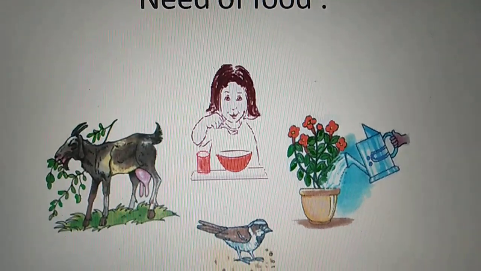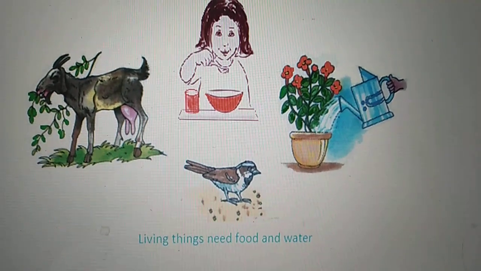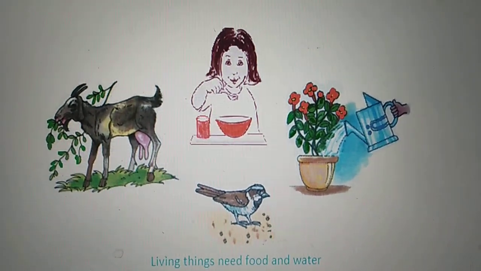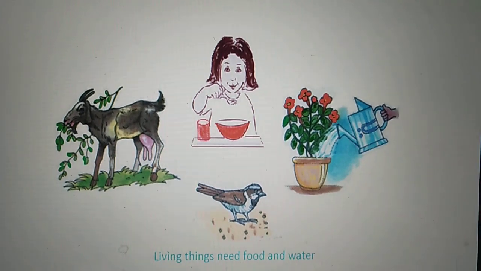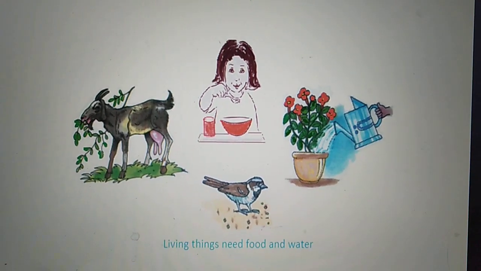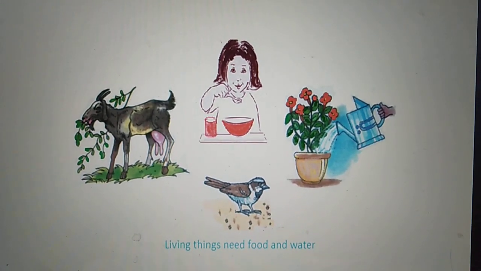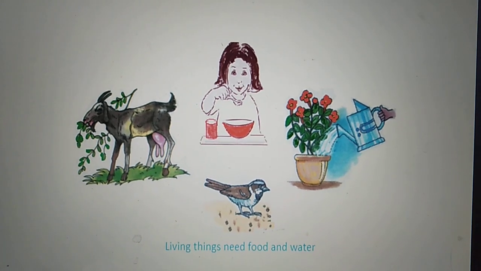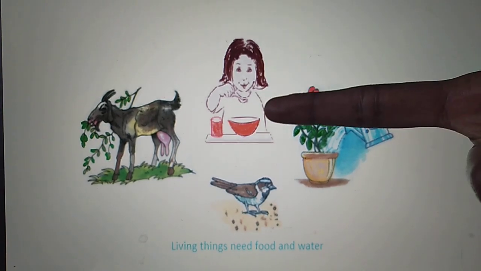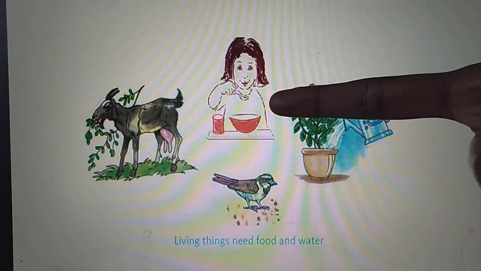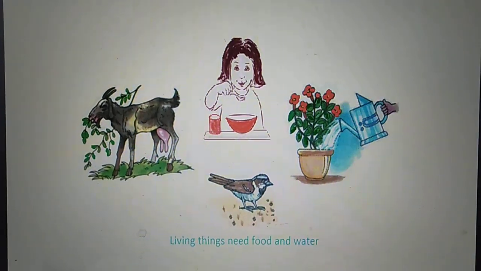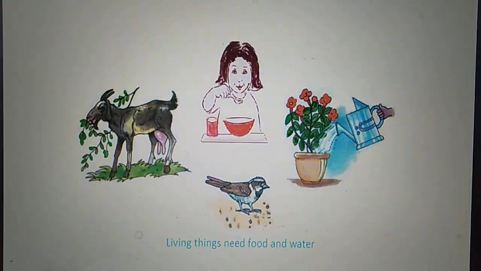Why do we eat food? We all know we are eating food to get energy and to be alive. Food is essential, and water also. Every living thing needs food and water. A human, like this girl, eats food to get energy and to repair inner organs.